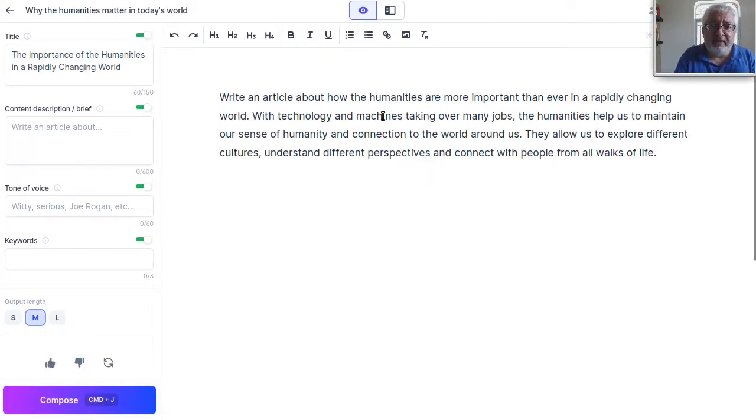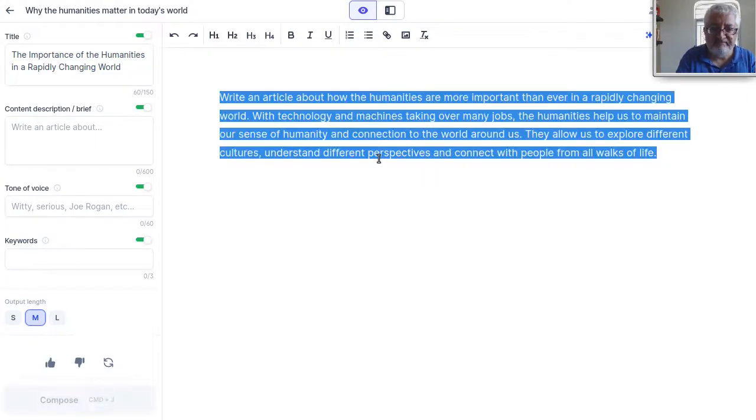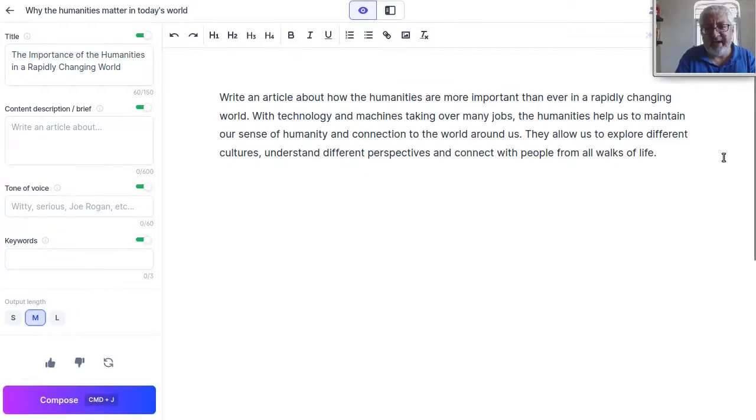Write an article about how the humanities are more important than ever in a rapidly changing world. With technology and machines taking over many jobs, the humanities help us maintain our sense of humanity and connection to the world around us. They allow us to explore different cultures, understand different perspectives, and connect with people from all walks of life. Okay, we want to add a little bit here.